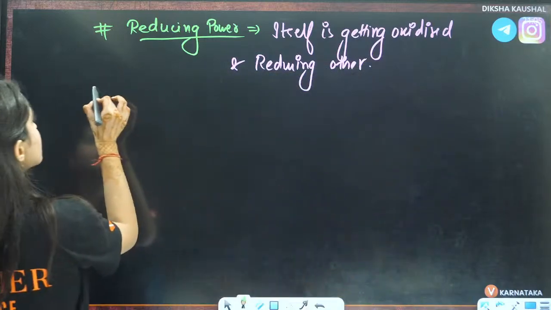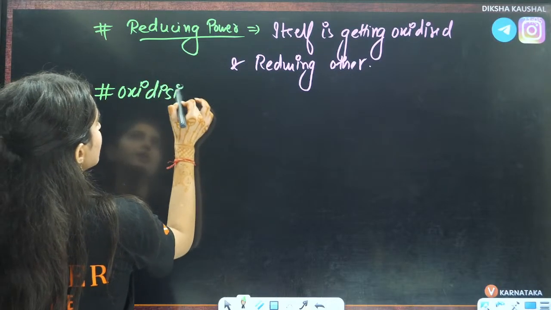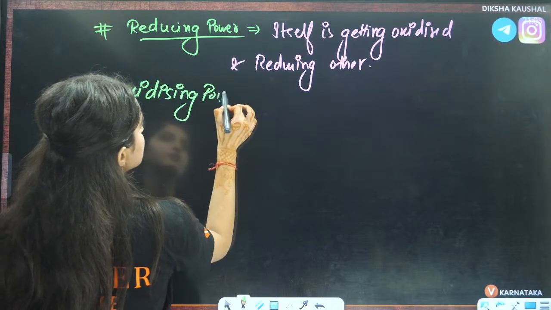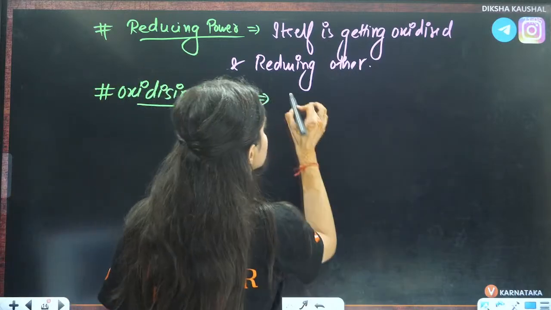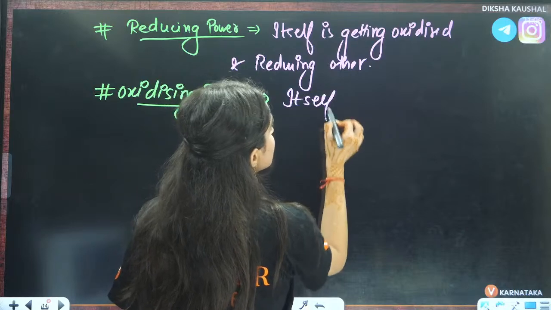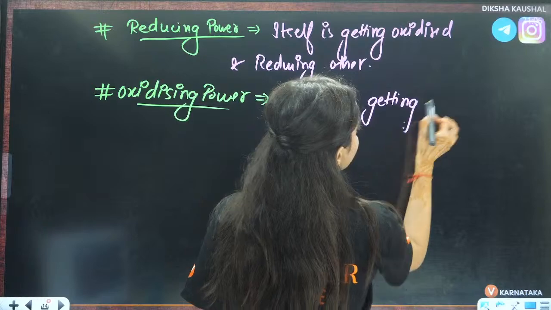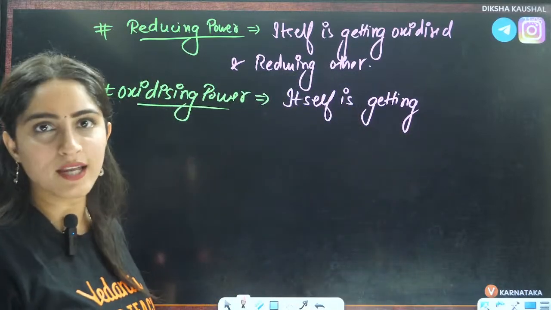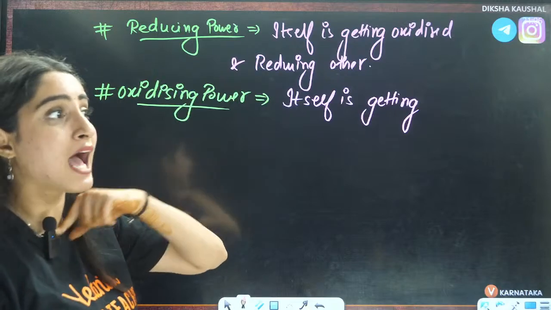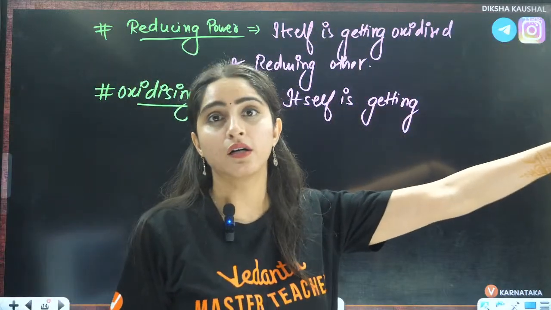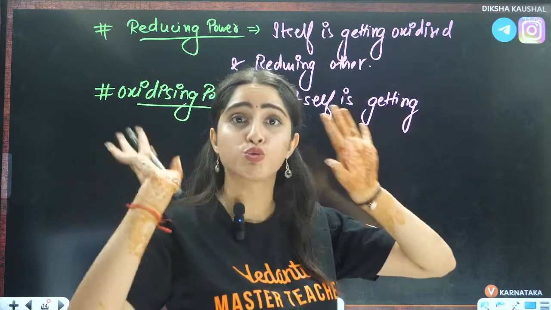Oxidizing power. What is oxidizing power? This means which itself is getting reduced. If I am a good oxidizing agent, that means I will oxidize something other, while I myself get reduced, right?